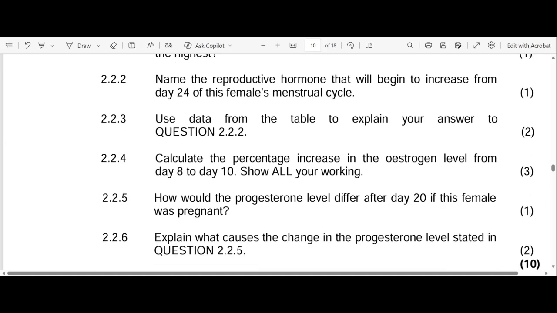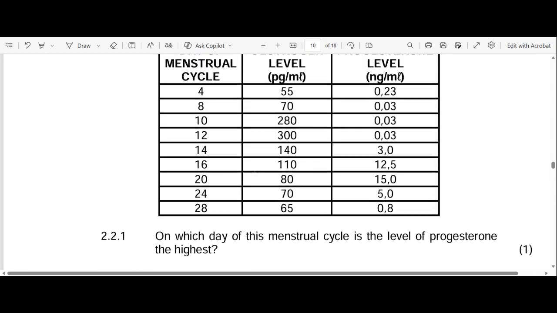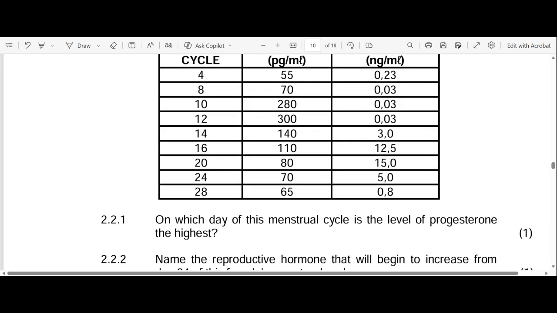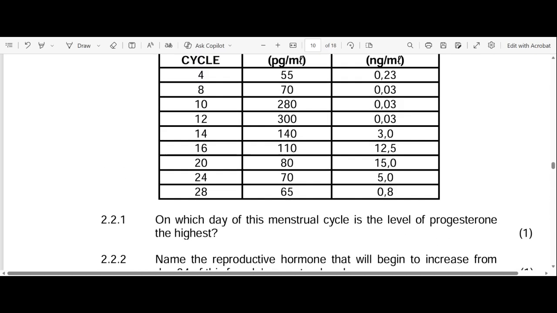Calculate the percentage increase in the oxygen level from day 8 to day 10. Show your workings. Whenever they say calculate the percentage increase, the numbers given in the table are not in percentage. The units are pg/mL or ng/mL. But they spoke about oxygen levels, let me just confirm that.